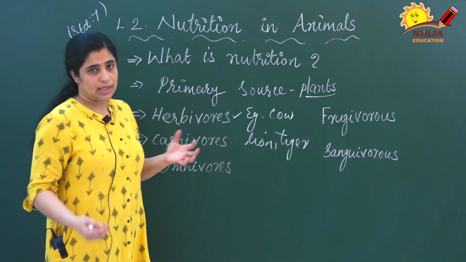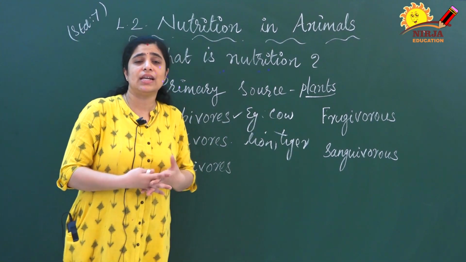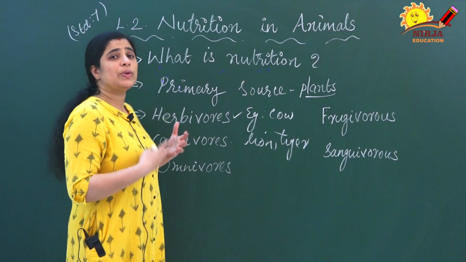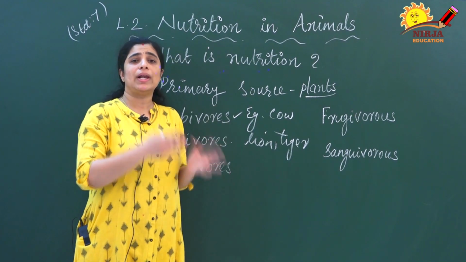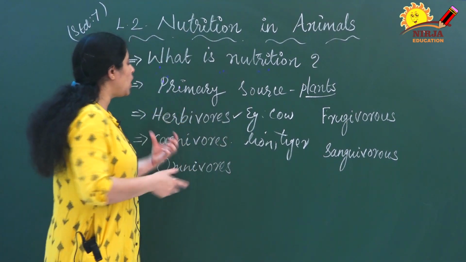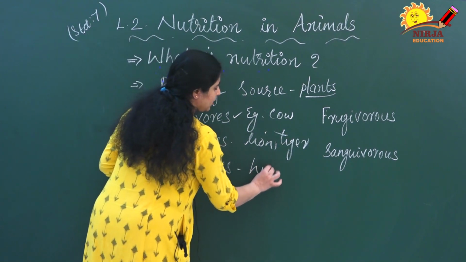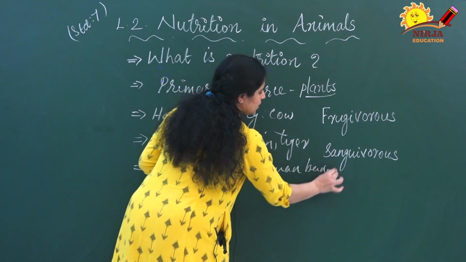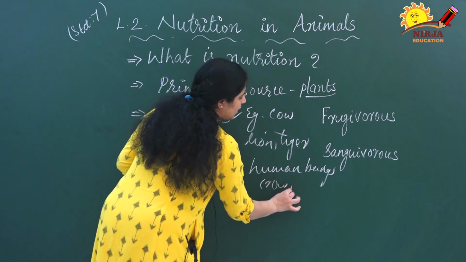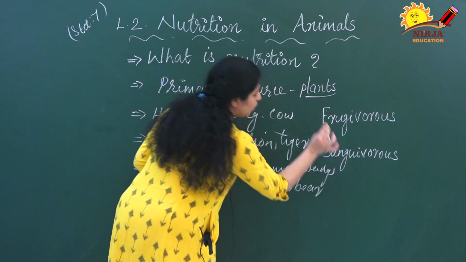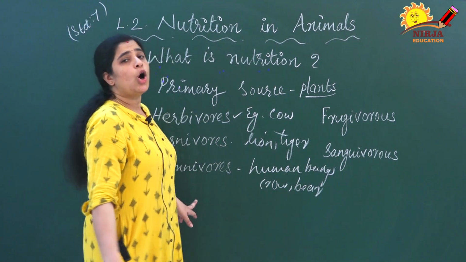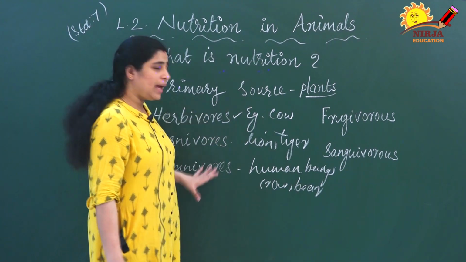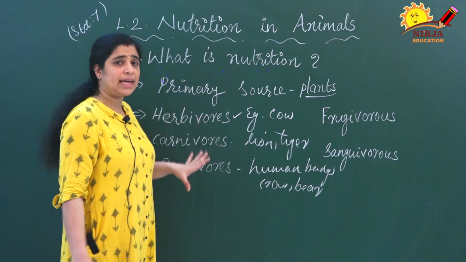Then omnivores: human beings themselves are an example for omnivores. We can eat plants and we also eat flesh. So human beings are an example, and also crow, bear, etc. are examples for omnivores. You may have heard about all these 3 categories.